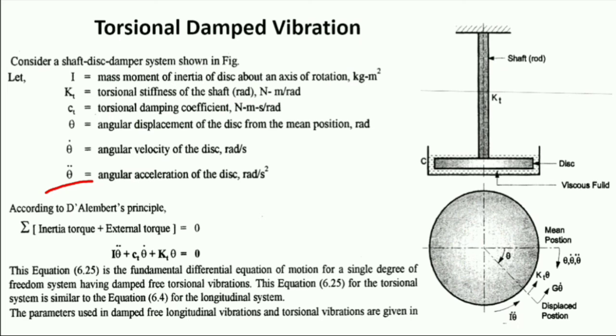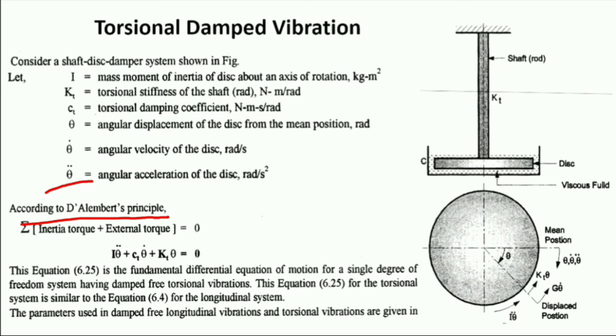Now mathematically we define the equation of torsional damped vibration according to D'Alembert's principle. In the earlier topic, according to D'Alembert's principle, the summation of all forces is equal to 0, meaning the body is considered in equilibrium.